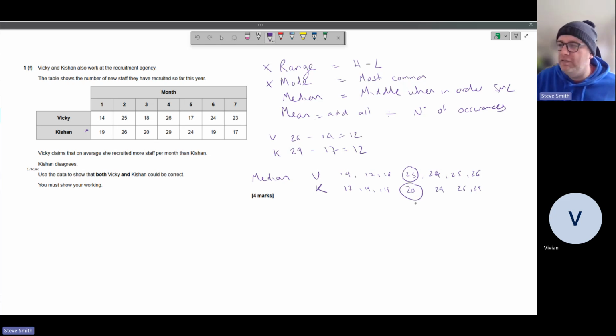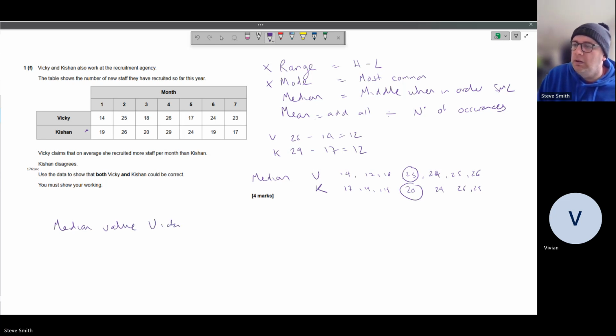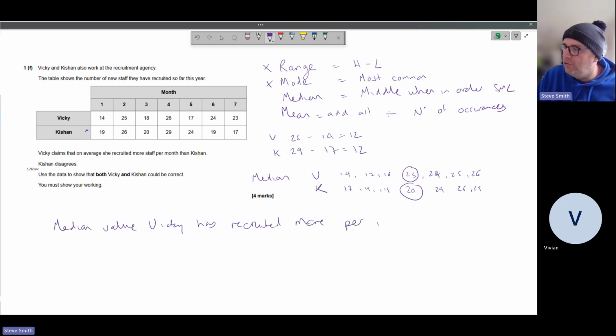So in median value, Vicky has recruited more per month.